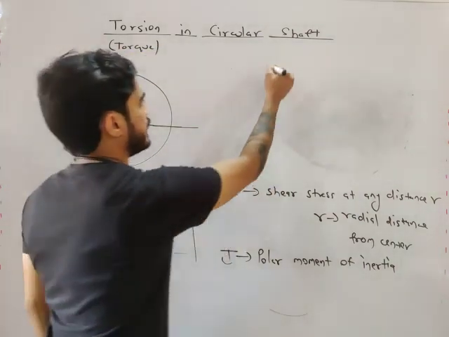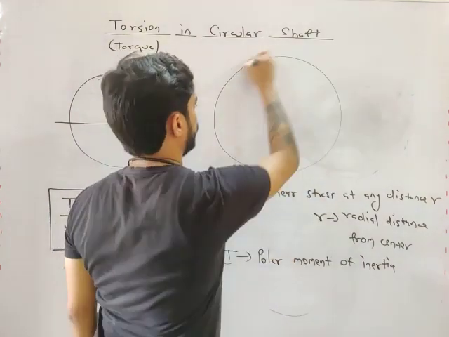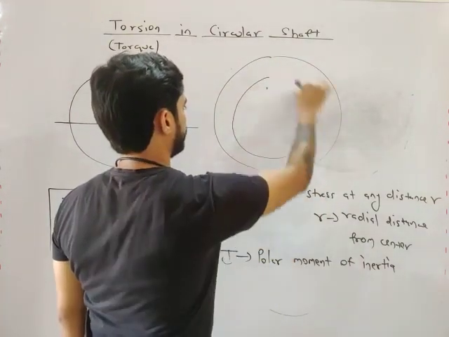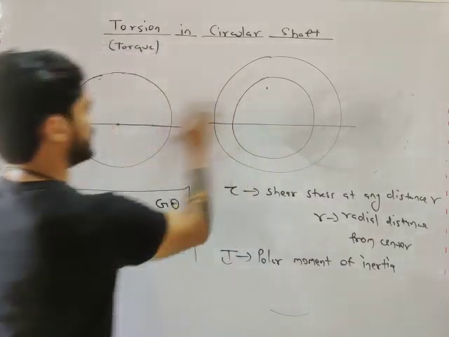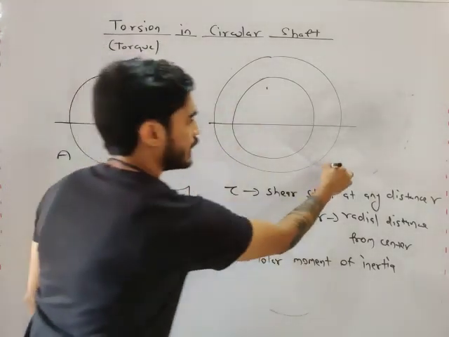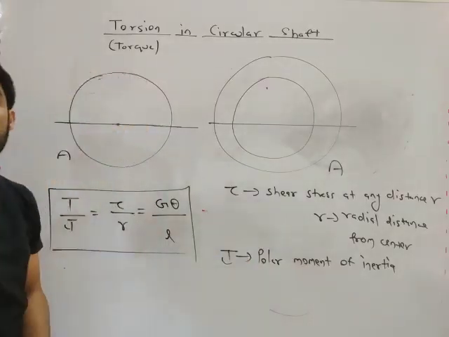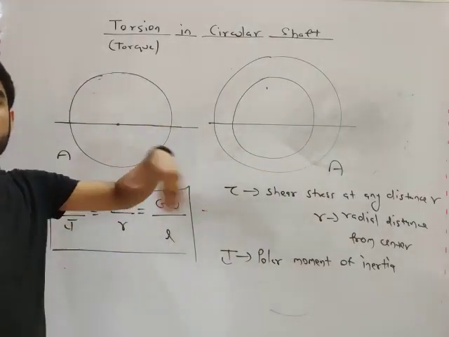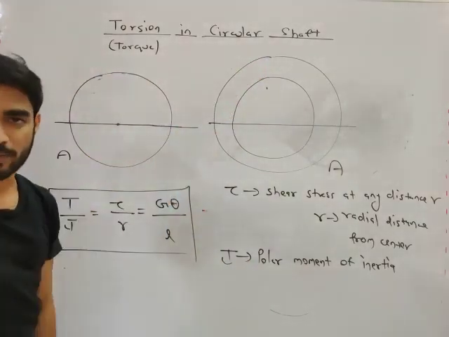For example, let's say you have a hollow circle and a solid circle. In both cases, let's say the area is equal. The area of this circle is A, and the area of this circle is also A. What is moment of inertia? Area into distance square. It is the second moment of area.